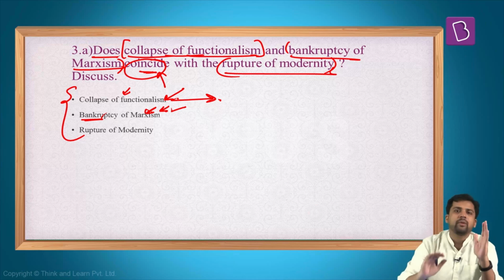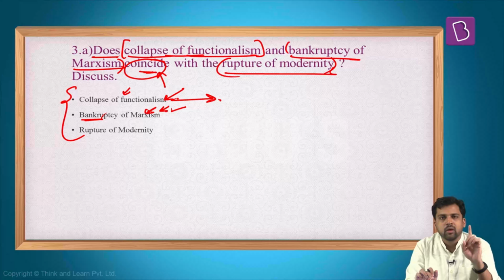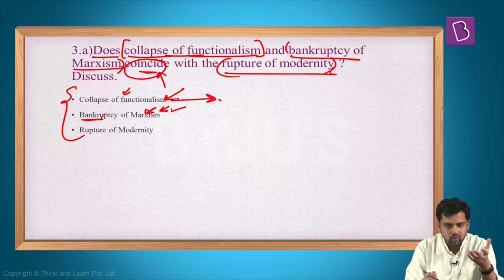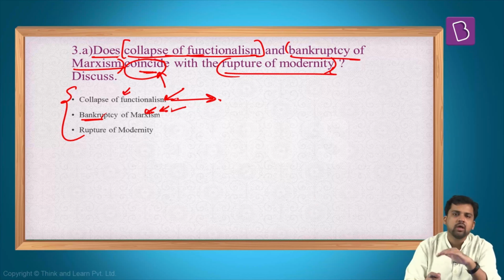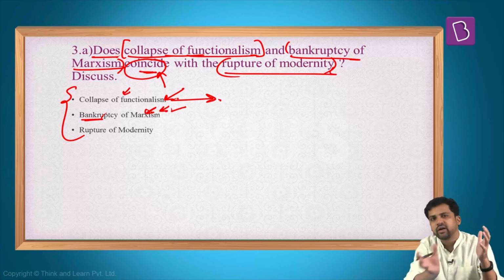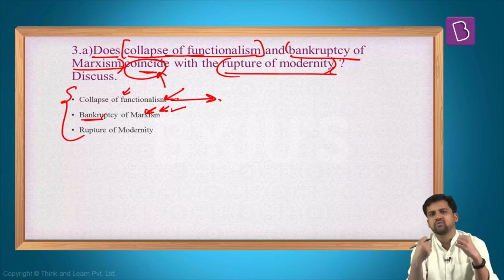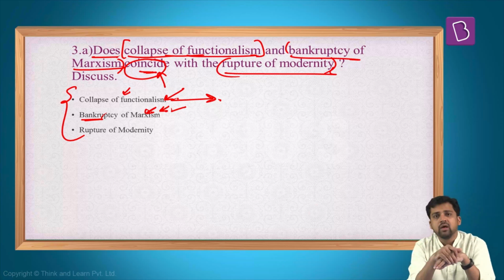So indirectly, you need to mention the challenges in the Marxist approach here. Also, you might differ here as well. One point of view is, fine, Marx's approach is no longer relevant. What he had said, that there will always be inherent tensions between classes, and because of this inherent tension something will happen and it will lead to a classless society. Maybe that has not happened.